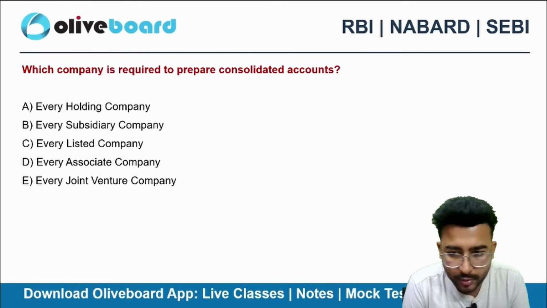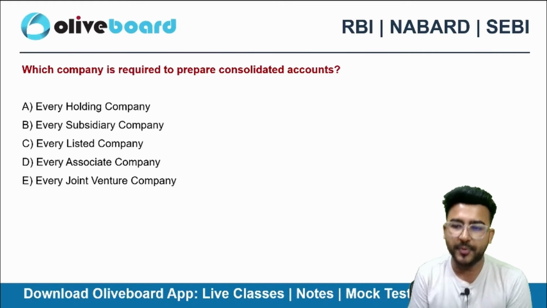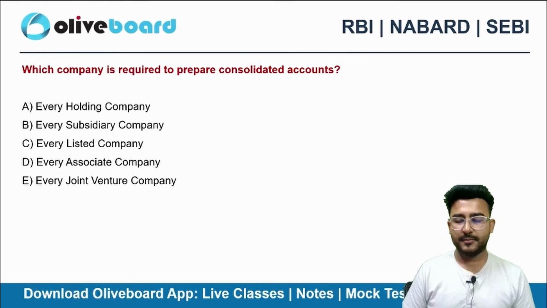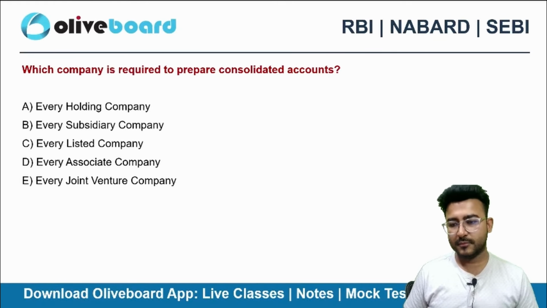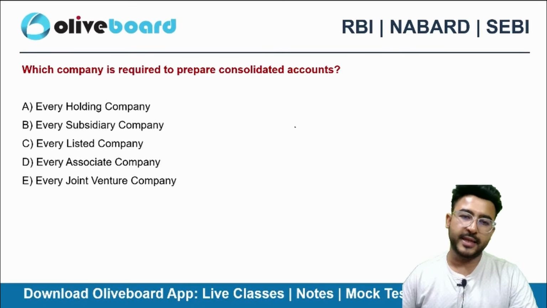One answer is listed company. Any other opinion, anyone? Holding company is the correct choice.